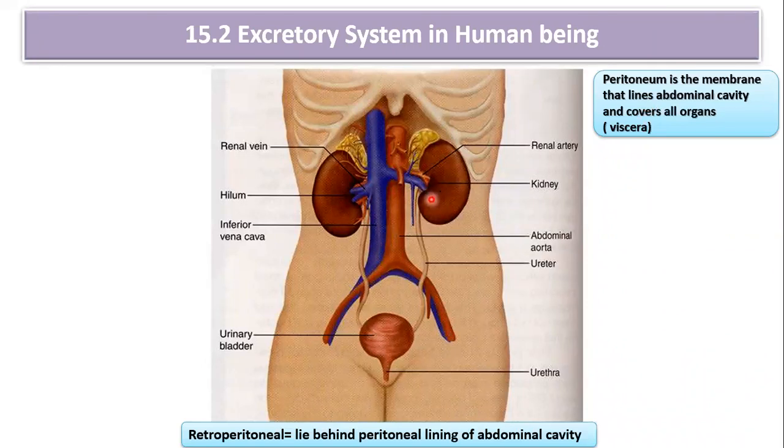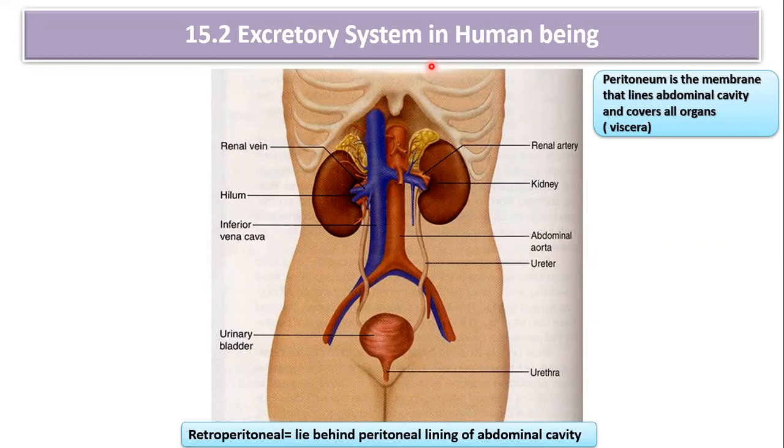Okay, so that is all about the kidney. What you have to remember is, first, the location of the kidney. The kidney is located on either side of the vertebral column in the abdominal cavity, at the junction of the 12th thoracic and 3rd lumbar vertebra.